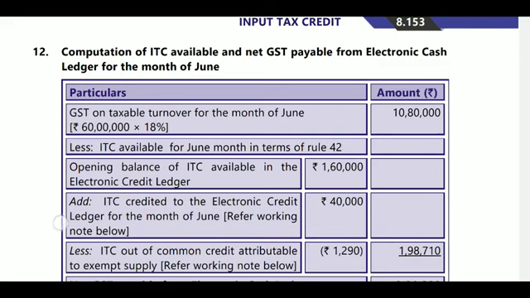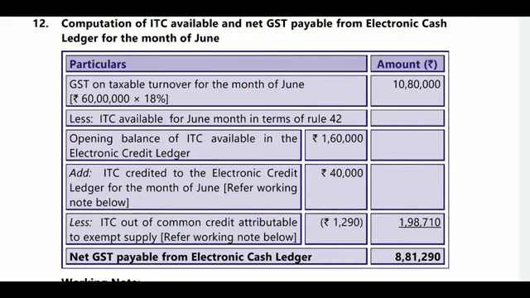So first we will take the taxable turnover for the month of June. 60 lakhs into 18% taxable turnover, 10 lakhs 80,000 will be the amount, and less ITC available for June month in terms of rule 42. What is there in rule 42? Opening balance will be taken first, 1,60,000, and add ITC credit available for this month.